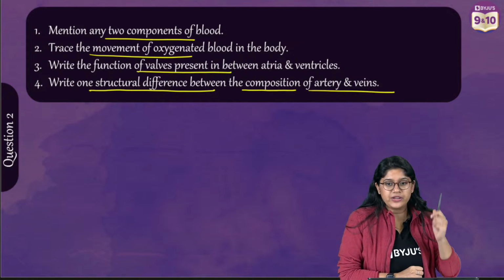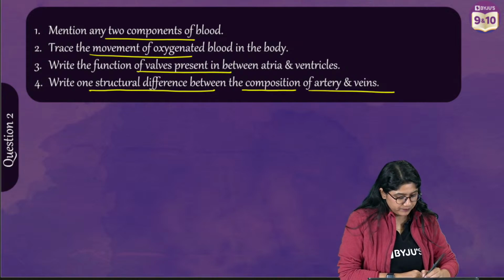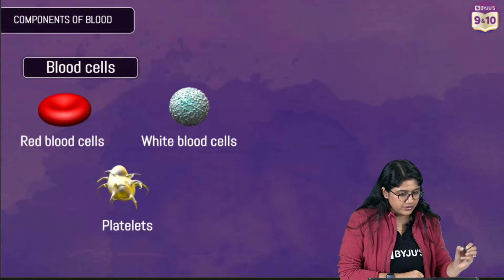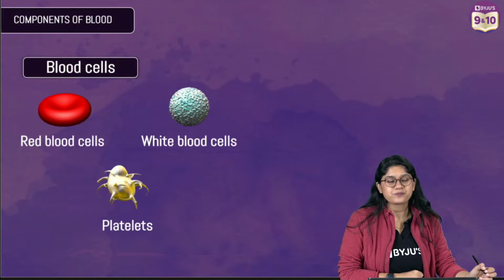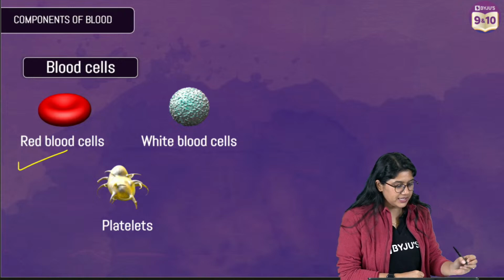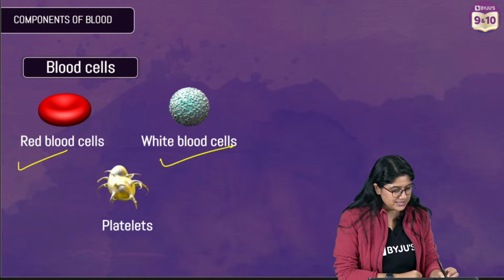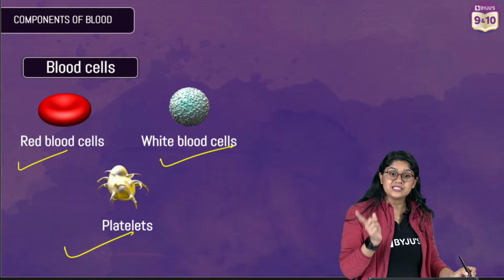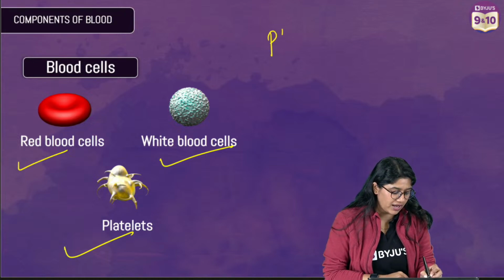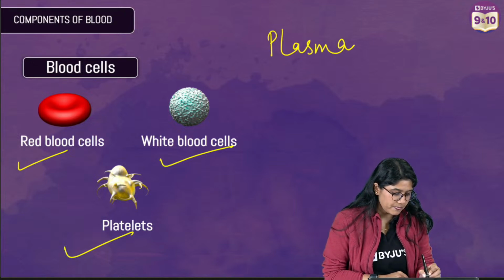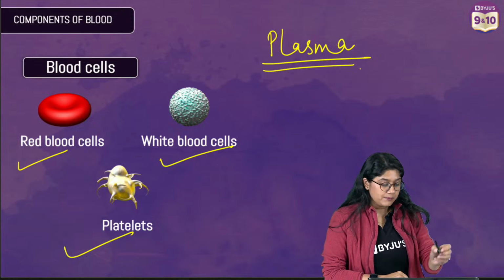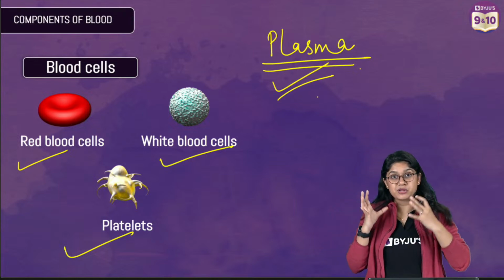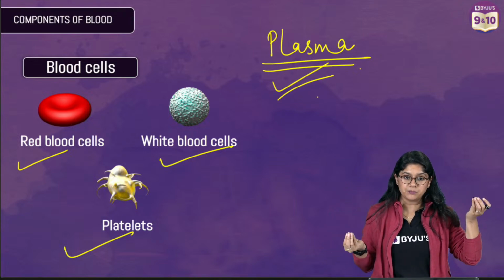I will explain you. We have that thing over here, so I'll explain you. Okay. Let's take a look over here, everyone. So what are the components of blood? We have RBCs, WBCs and platelets. These are the blood cells. Apart from that, we have a fluid, which is the plasma. Plasma, of course, takes a majority of the amount in the blood.